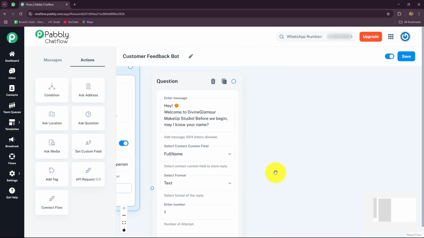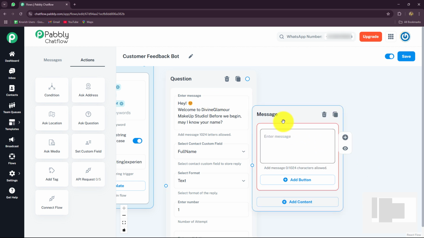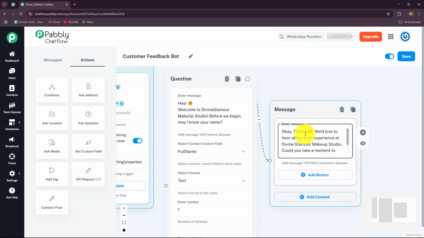After they are going to provide me the name, then I'm going to ask for the feedback from them. So for that, I want to send a message to them. And to send a message, I'm going to drag another step like this. I'm going to connect it with my flow, and here I'm going to select text plus button option, and the message which I'm going to send, I'm going to enter over here in this box. So the message is, okay, thanks, we would love to hear about your experience at Divine Glamour Makeup Studio. Could you take a moment to share your feedback? Your opinion helps us improve.